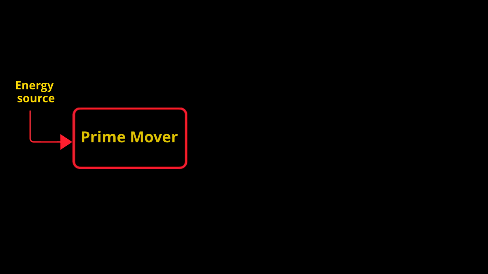Now we will see a basic block diagram of power generation. First, for rotating the prime mover, we have to take help from any of the energy sources. Depending upon the energy sources, the name and operation of the power plant will differ. Here in the first part, the energy extracted from the energy sources will be projected towards the prime mover.